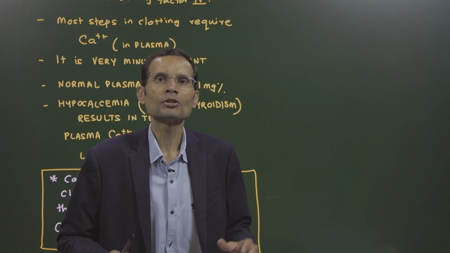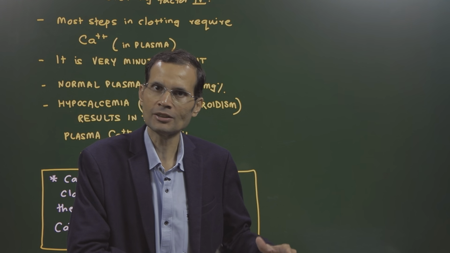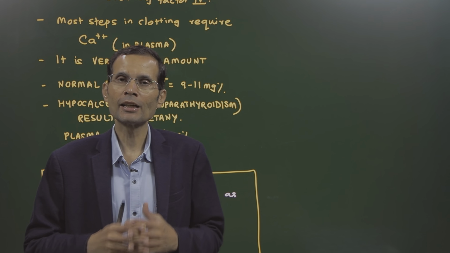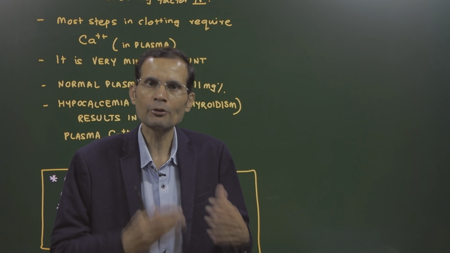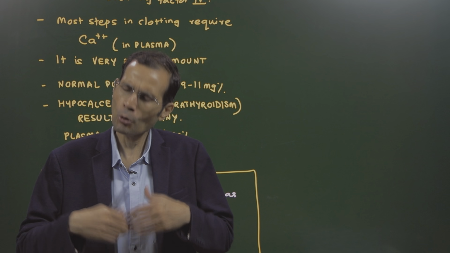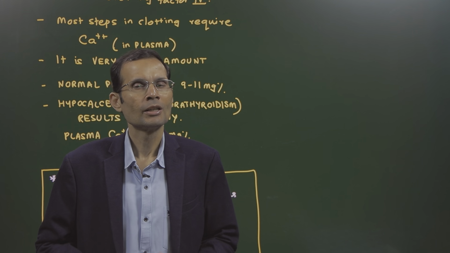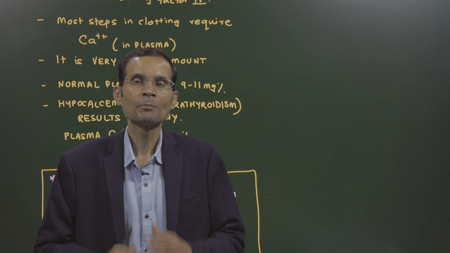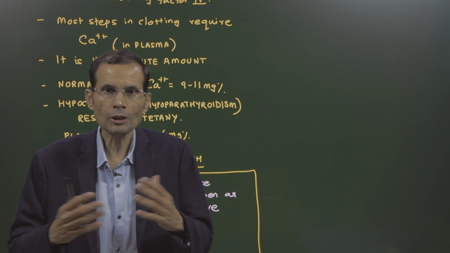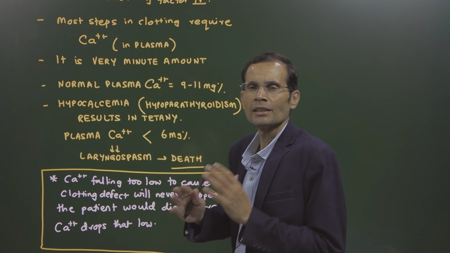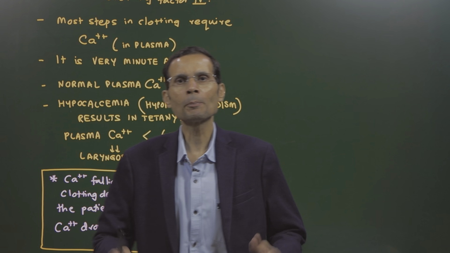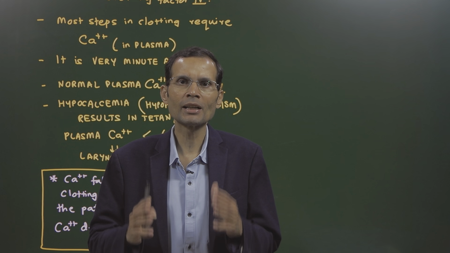Now, we all know that calcium is a clotting factor. Factor number 4 is calcium. We are aware of that. And therefore, calcium in the plasma is required for the process of clotting. Intrinsic and extrinsic pathways for coagulation, most steps require calcium. We are aware of that. However, the point is that plasma calcium, which is required for the process of clotting, is required in very minute amounts. Now, what is the normal plasma calcium? 9 to 11 milligrams %.